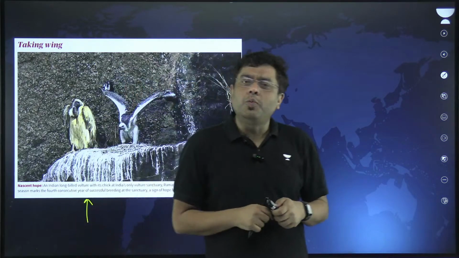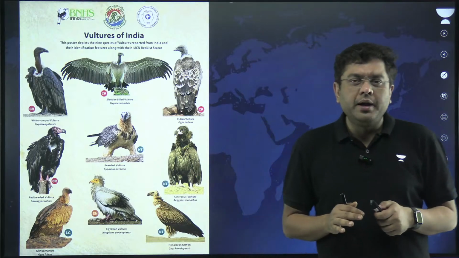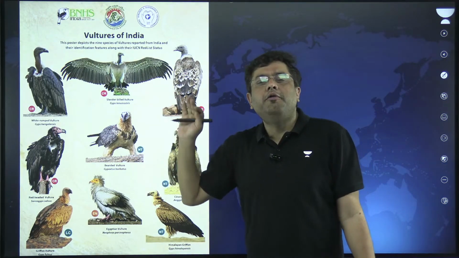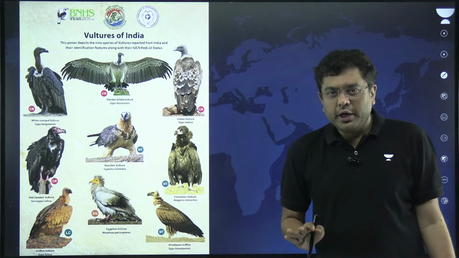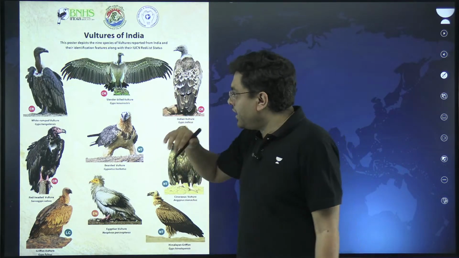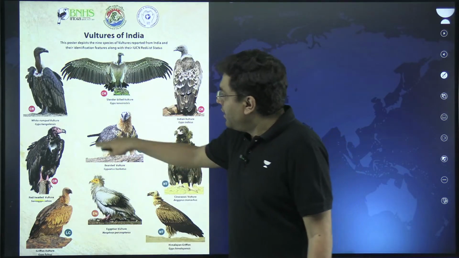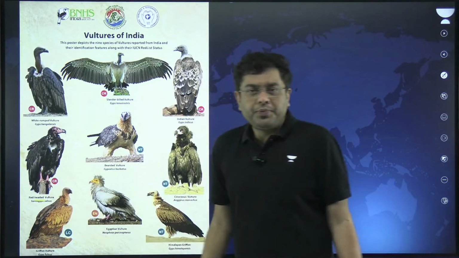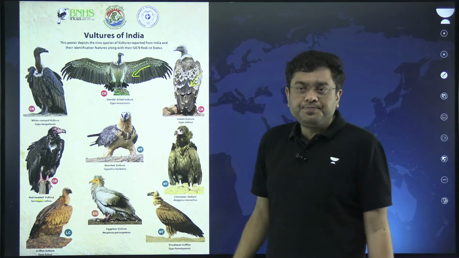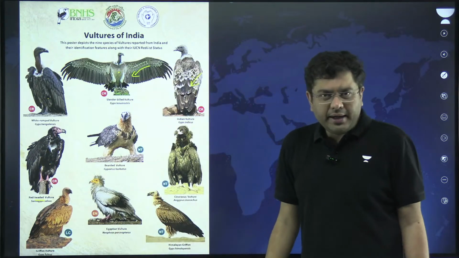Now, when we talk about vultures in India, what is important for your examination in the prelims are the breeds or the species of vulture which are critically endangered. You should be able to know which are the breeds or the species of vulture which are critically endangered. So you will find red-headed vulture, white-rumped vulture, right? Then slender-billed as well as Indian vulture. These four are critically endangered.